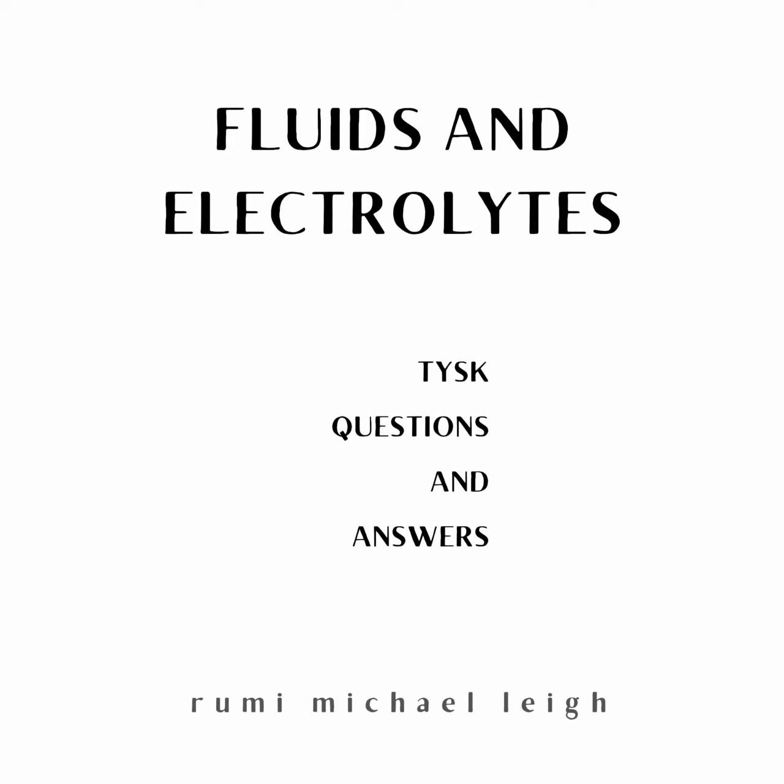5. What percentage of the body is made up of water? About 70% of the body is made up of water. 6. Blood is filtered by the kidneys. 7. What are nephrons? Nephrons are the functional units of the kidney. 8. Can kidney problems lead to electrolyte problems? Yes, kidney problems can lead to electrolyte problems.